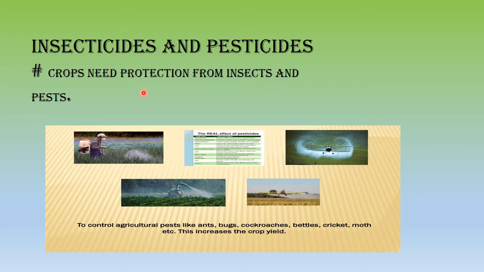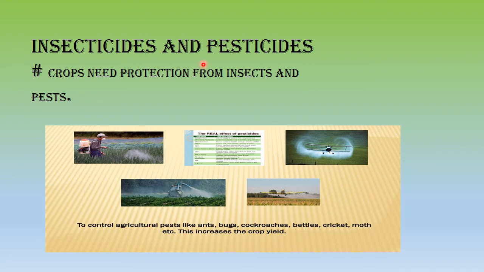Okay, now to protect it from insects and from pests, what would the farmer do? He would spray insecticide for protection from insects and pesticide for protection from pests. You use insecticide when you want the crop to be protected from insects, and you use pesticide when you want the crop to be protected from pests. Examples of pests would be ants, bugs, cockroaches, beetles, crickets, moths, etc.